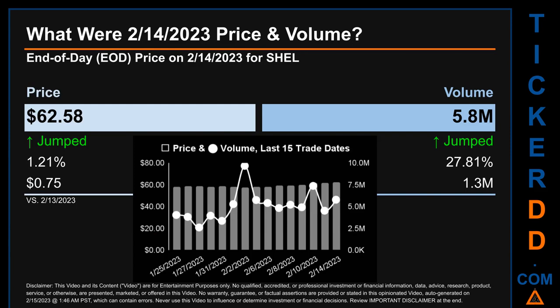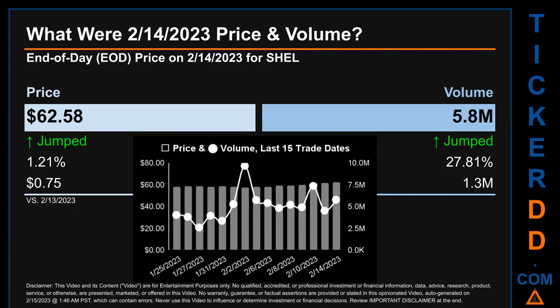What was end-of-day price and volume for SHEL? On Tuesday, February 14, 2023, SHEL had an end-of-day price of $62.58 and volume of about 5.8 million. Compared to the previous trading day, the price jumped 1.21%, gaining 75 cents, while volume jumped 27.81%, increasing about 1.3 million. The graph shows price and volume for the last 15 trade dates.